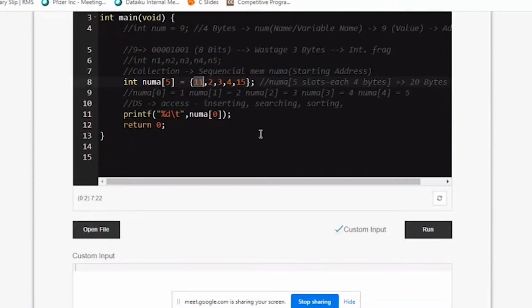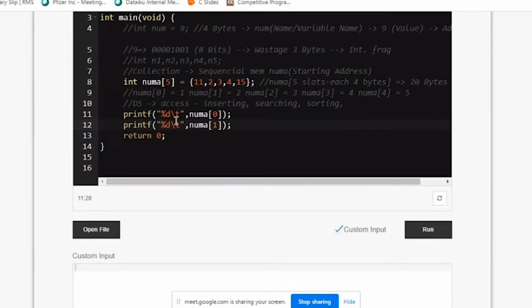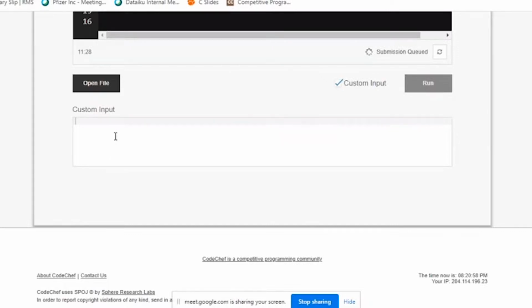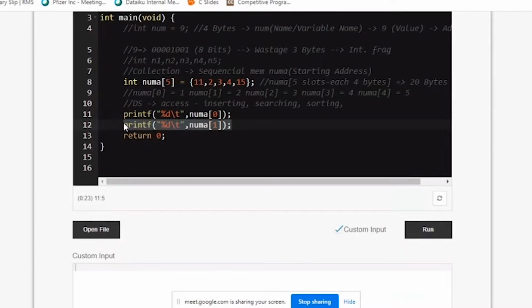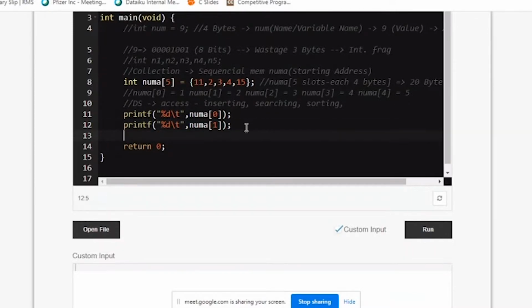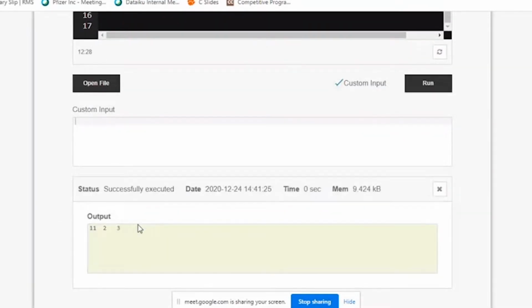That's because it's the first element. If I want the second element, what do I have to do? I can go here and paste it. I just have to change the index, because in the second location my second element is stored. So if I run now, both 11 and 2 will be printed. You can see here 11 and 2 are printed. In the same way, if I want the third element, I just have to change the index. I have to tell the location as 2. If I run, you can see 11, 2, 3.